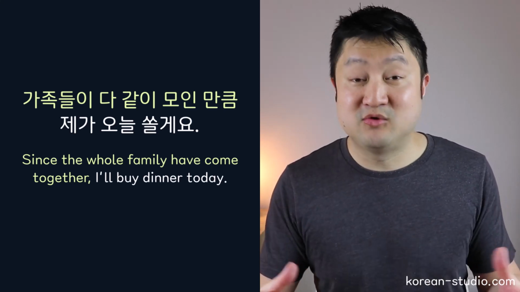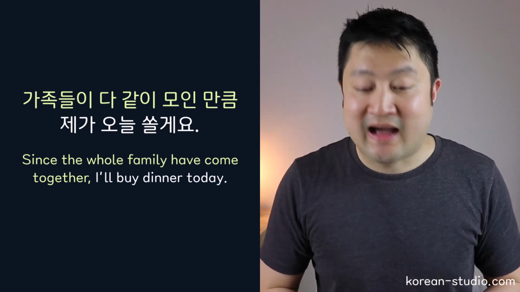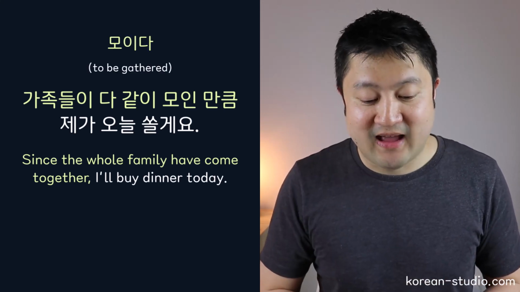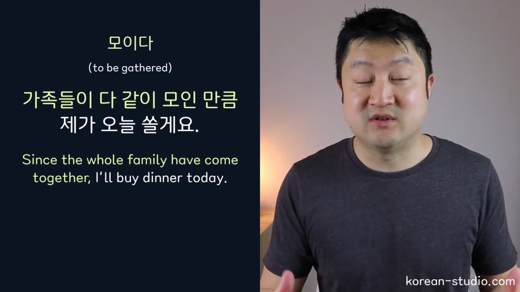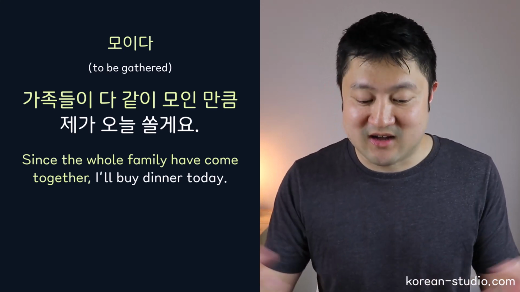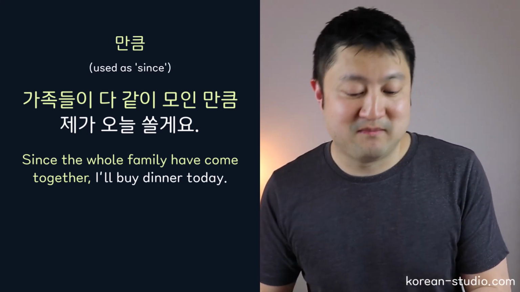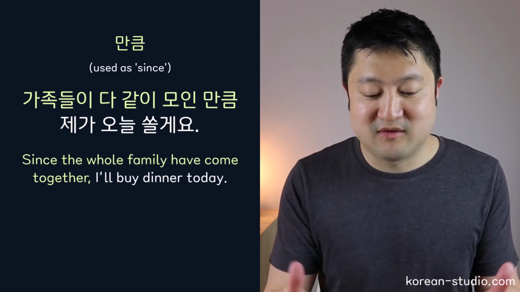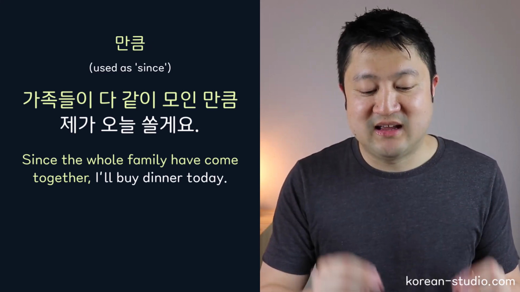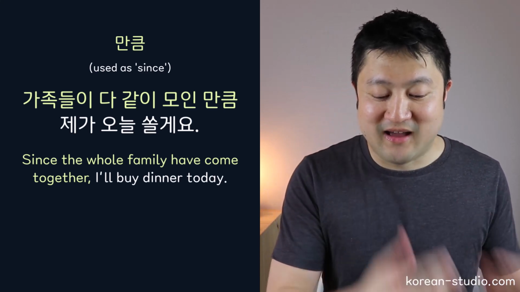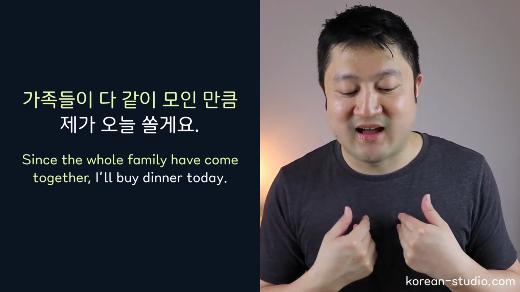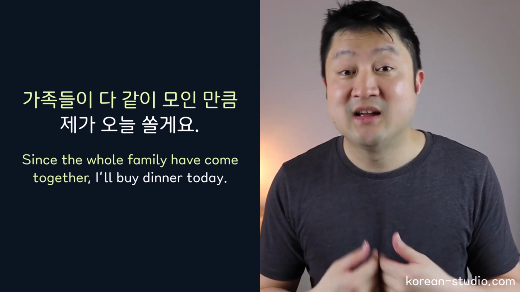다 is another syllable, means also the whole. 같이 means together. And 모인 is a modifier that is made from the verb 모이다, which means to gather, to meet, to come together. And then we have this word 만큼. So that first part of the sentence, 가족들이 다 같이 모인 만큼, means since the whole family have come together, what am I going to do? 제가 오늘 means I today, 쏠게요.